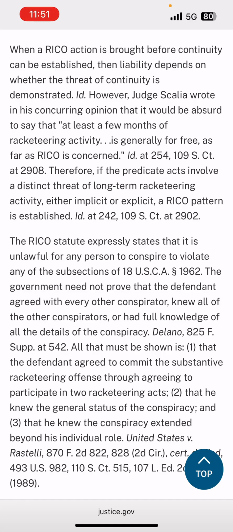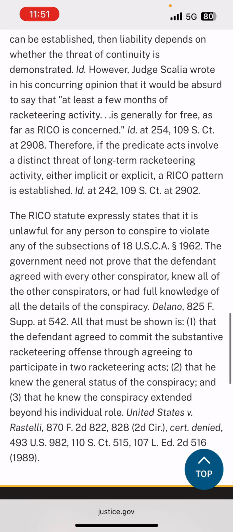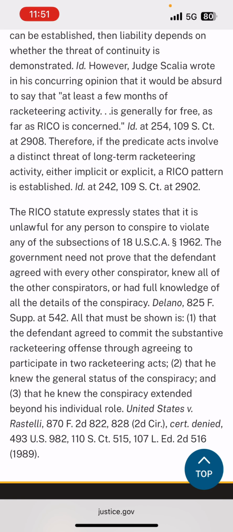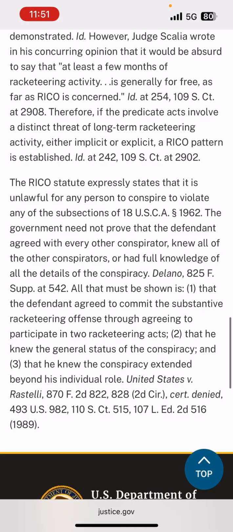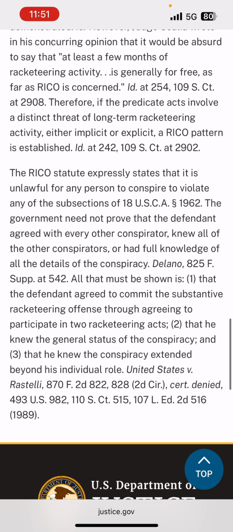Therefore, if the predicate acts involve a distinct threat of long-term racketeering activity, either implicit or explicit, a RICO pattern is established.